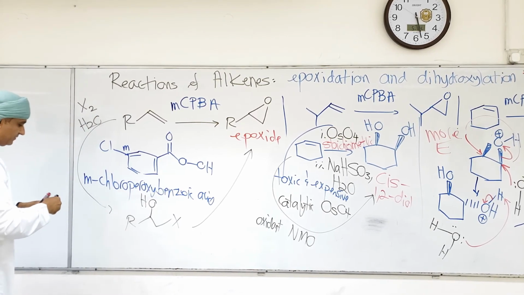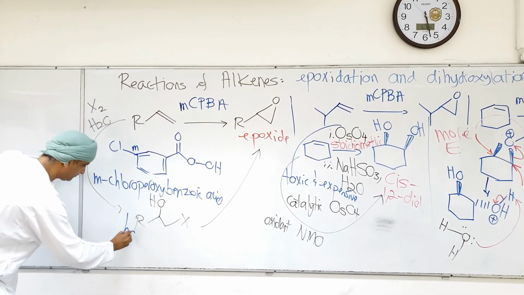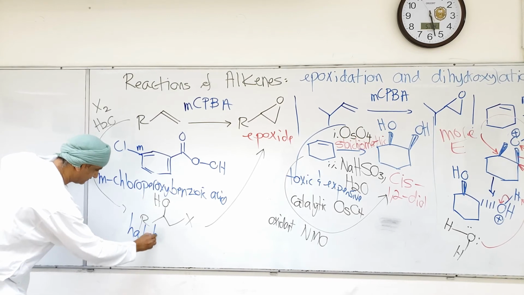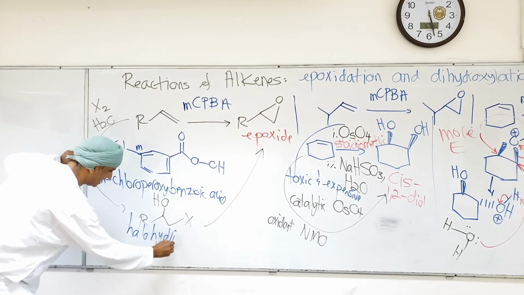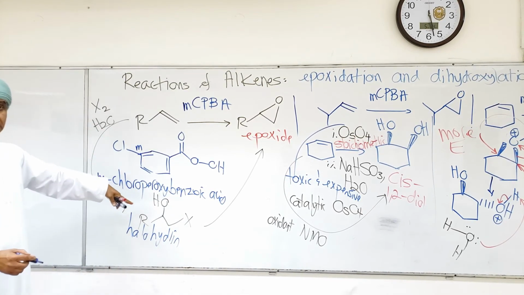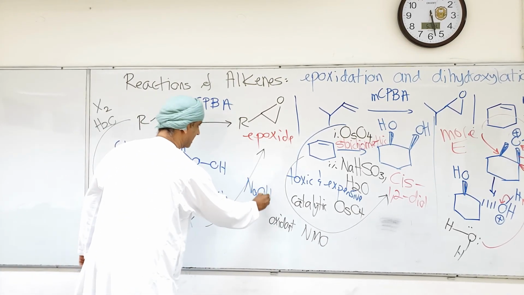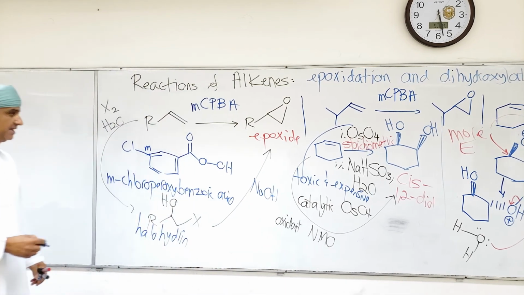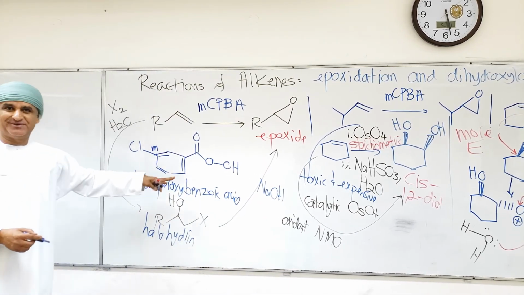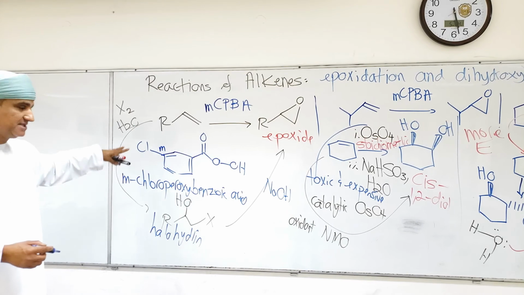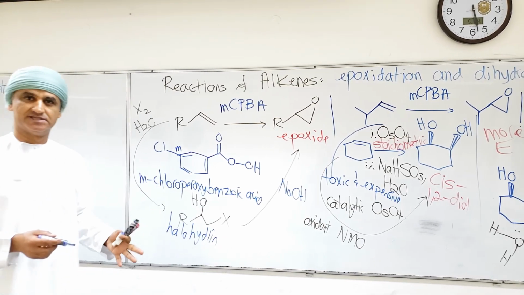If you remember the halohydrin formation reactions that we talked about a while ago. Then the halohydrin can undergo reaction with a base such as sodium hydroxide to get the corresponding epoxide. This is another method for the formation of epoxides, but this route consists of 2 steps.